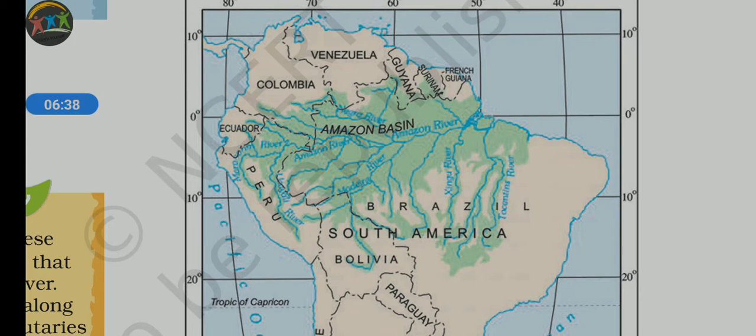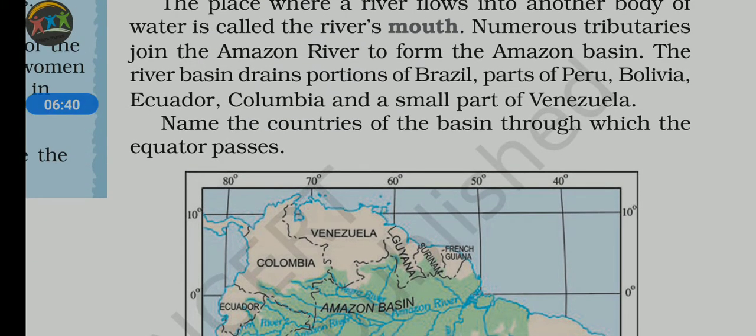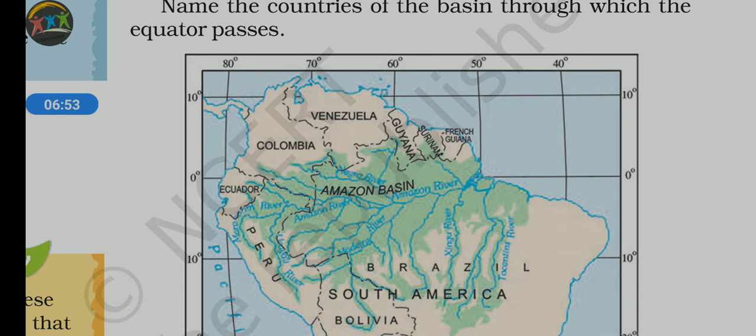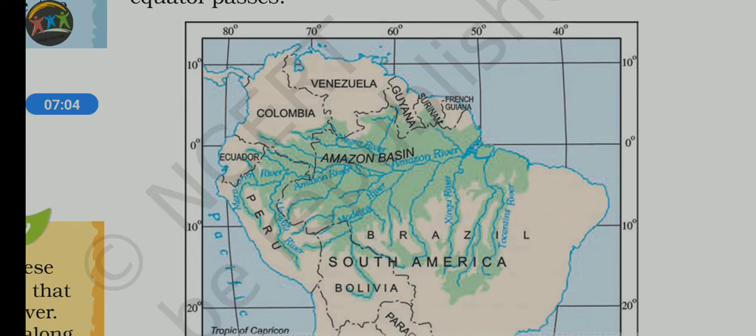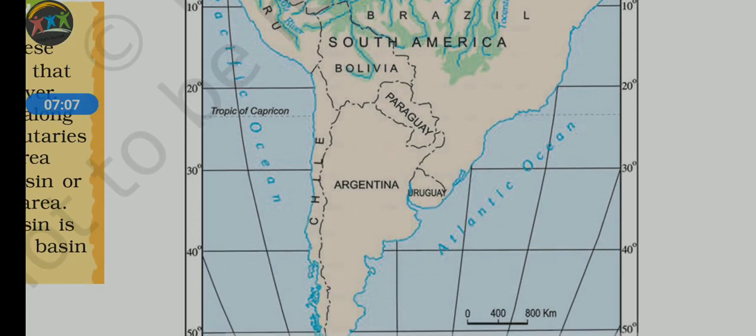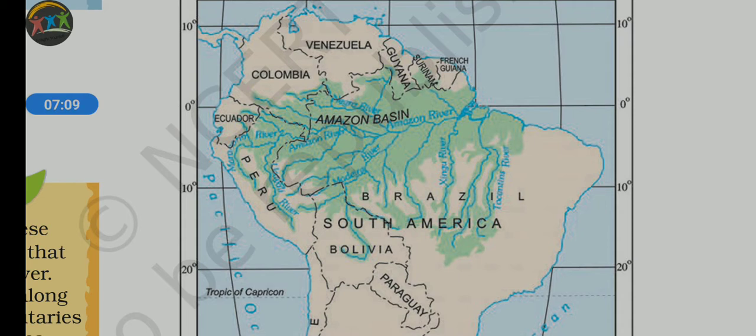So 10° north to 10° south. Can we say in which hemisphere it is located? It is located in both hemispheres. Half the portion is in the northern hemisphere, half in the southern hemisphere. The upper part of South America is in the northern side, and the maximum portion of South America is located in the southern hemisphere.